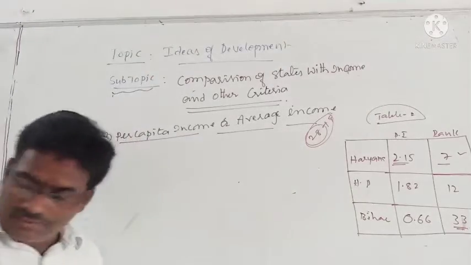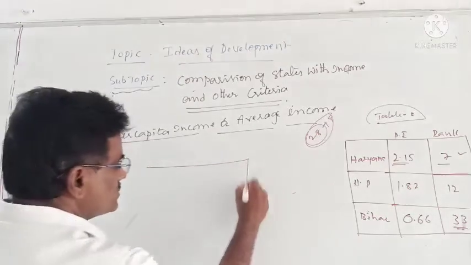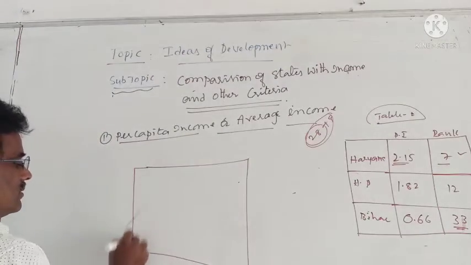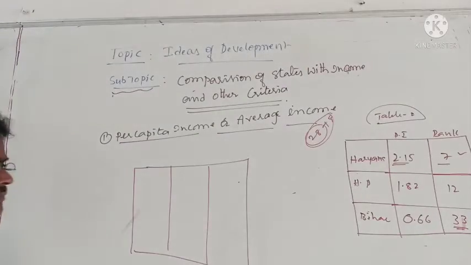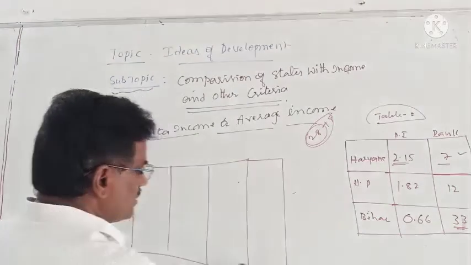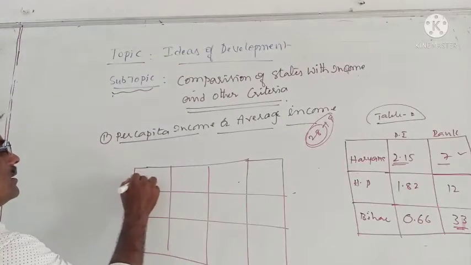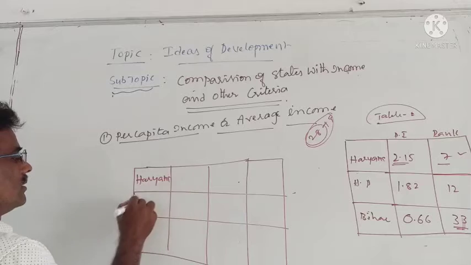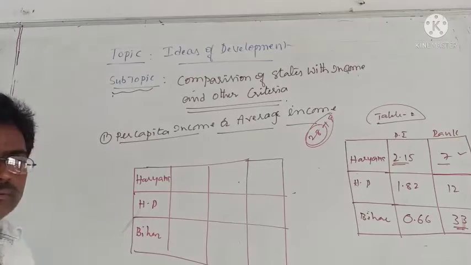Some other factors will be taken. Just look at that. Again, you take three states. Imagine that there are three states: Haryana, Himachal Pradesh, and Bihar.